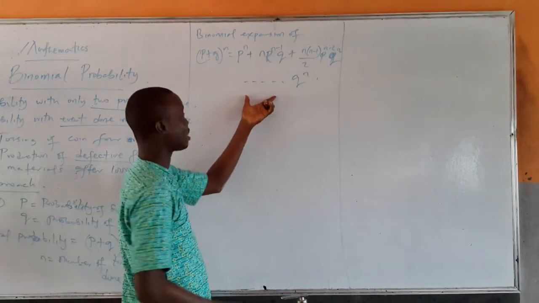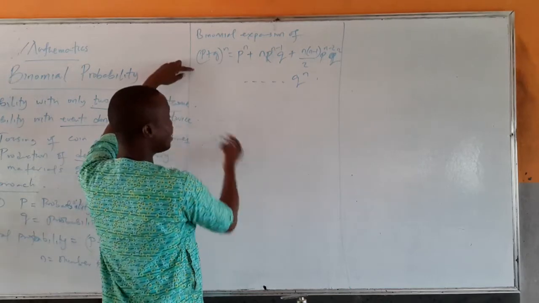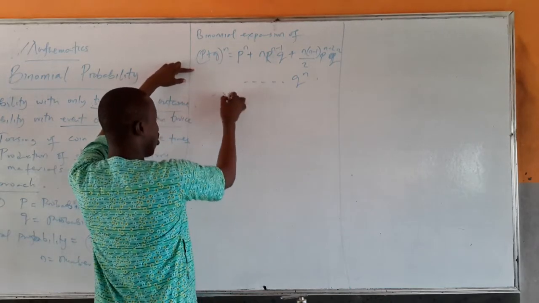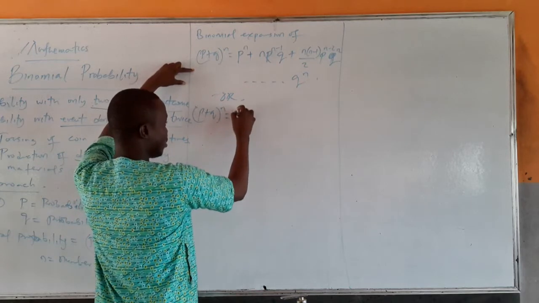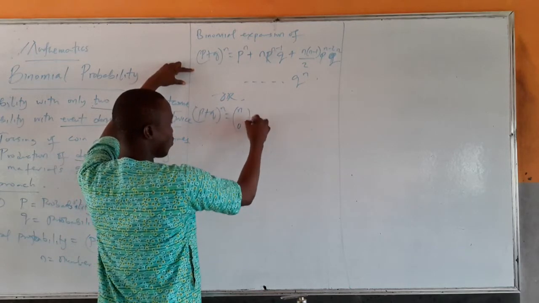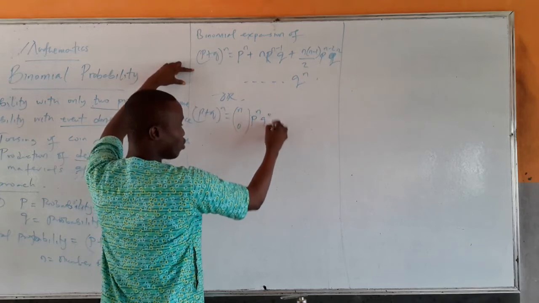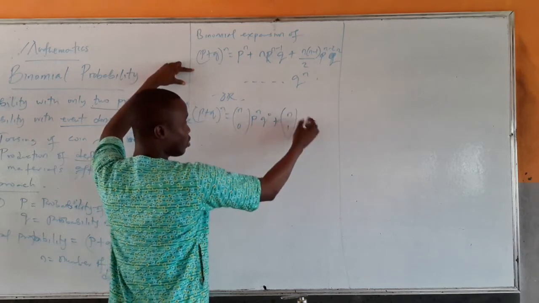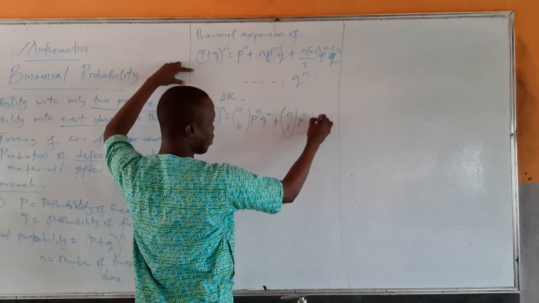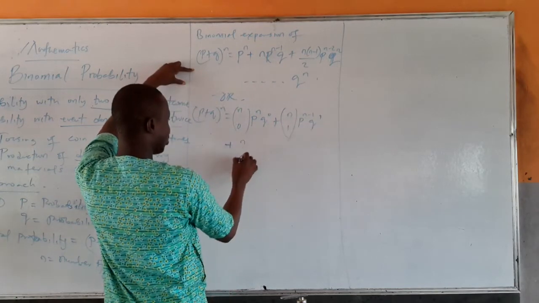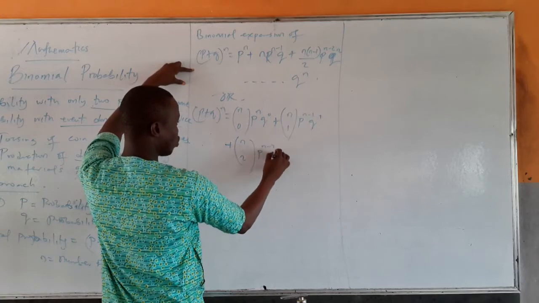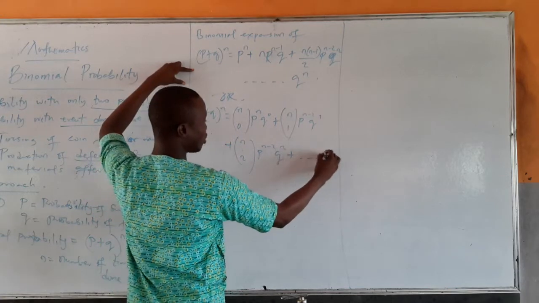This is just the binomial expansion that is obtained from combinations. Or you can say your (P + Q)^n is nC0 P^n Q^0 plus nC1 P^(n-1) Q^1 plus nC2 P^(n-2) Q^2, plus, and so on till you get to Q^n.